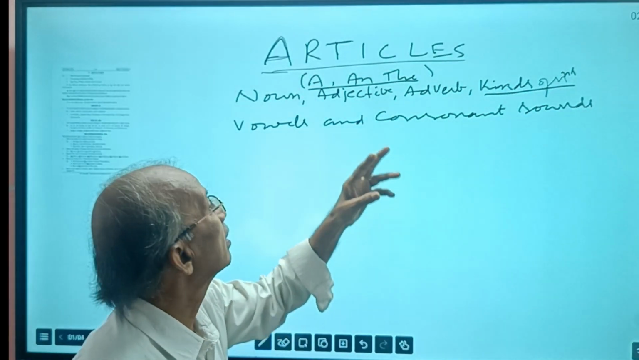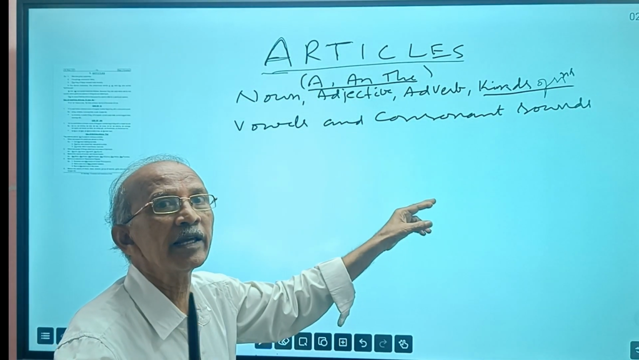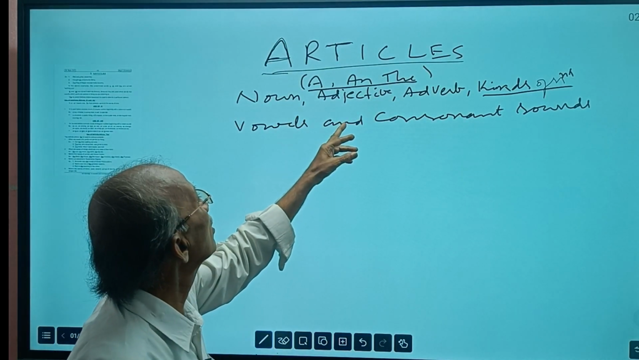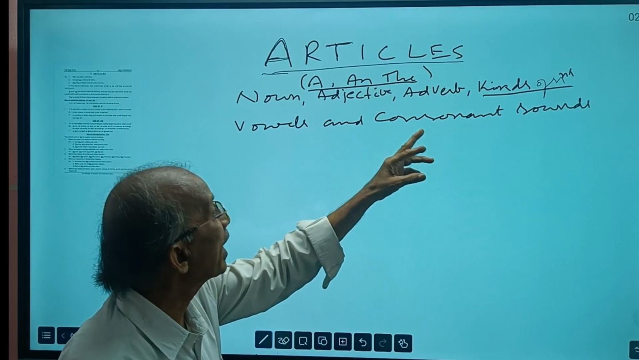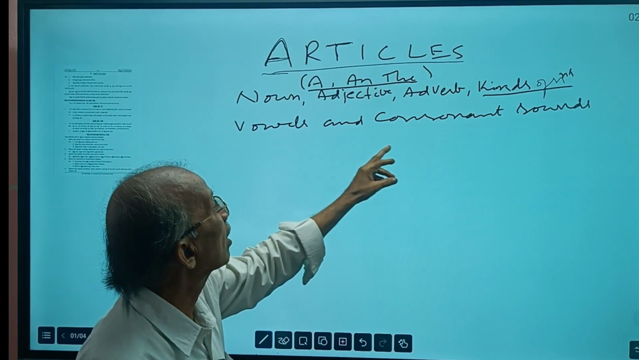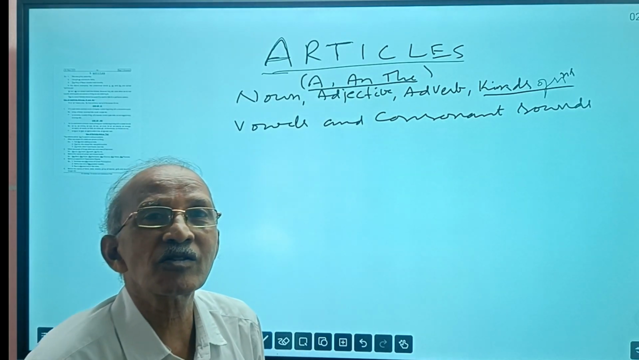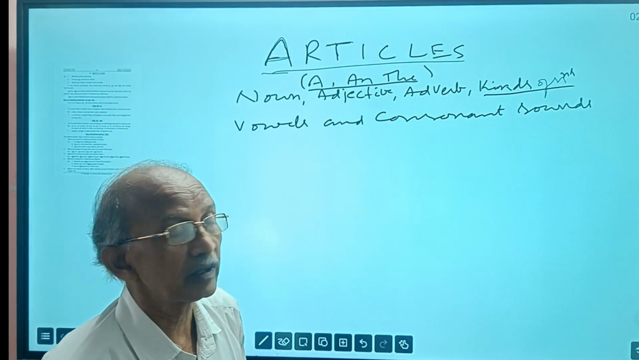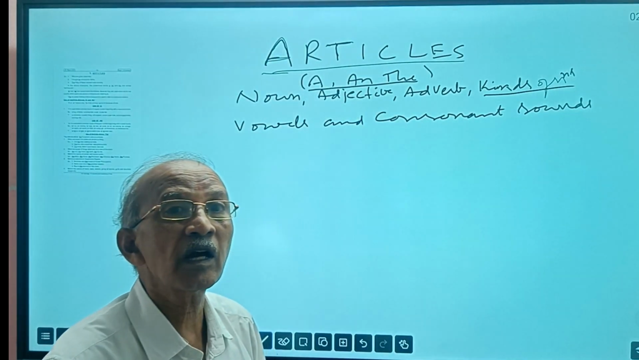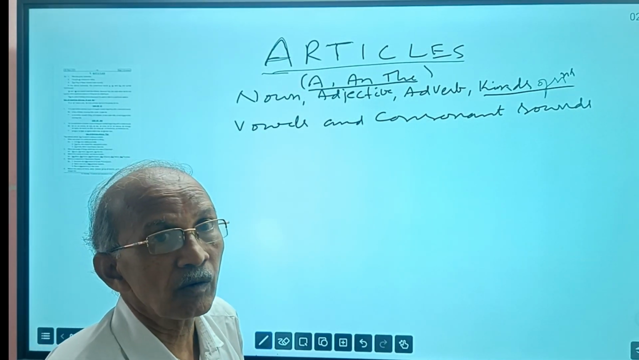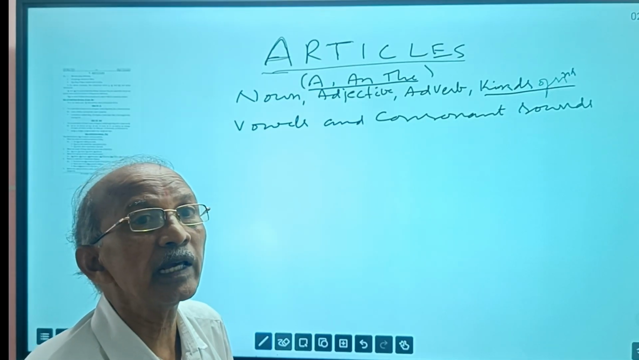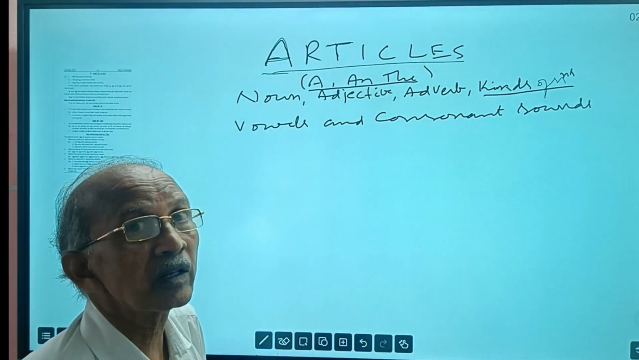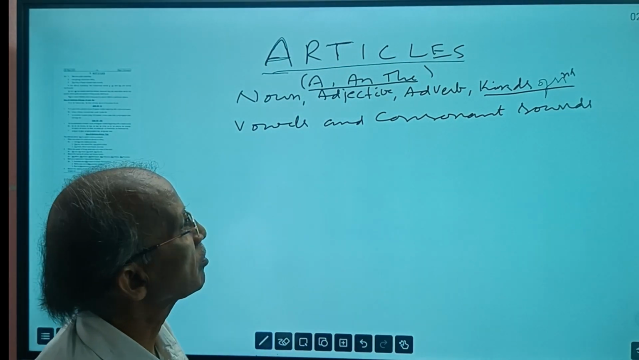What do you need to learn articles fully? We need noun, adjective, adverb, kinds of nouns, and vowel and consonant sounds. Among vowels, which vowels give consonant sounds? Among consonants, which consonant gives a vowel sound? You should know this; only then can you easily learn articles. So now let us start with the vowel and consonant sounds.